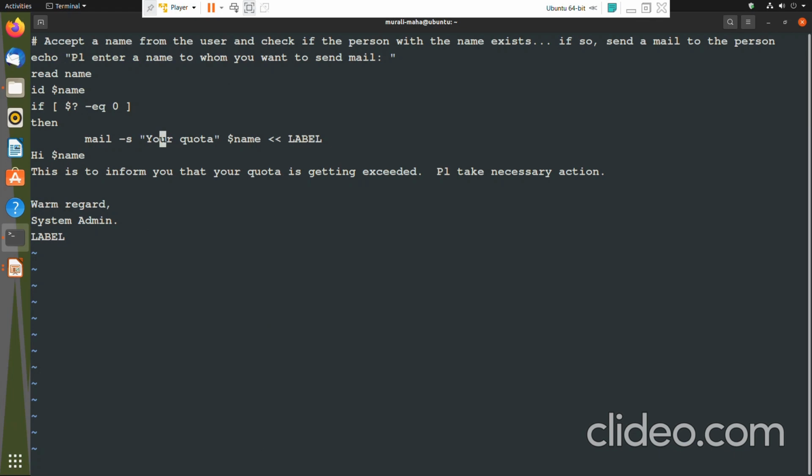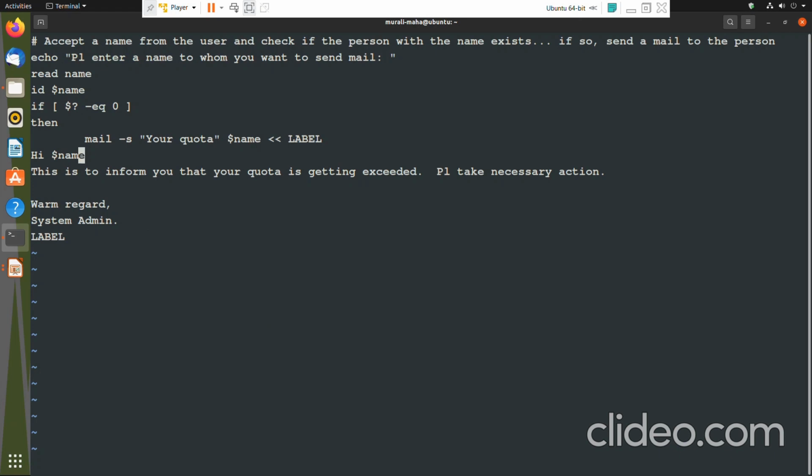So you can specify double less than followed by some label, and then you need to end that with the label. Whatever is between the two labels, the beginning label and the ending label, that set of lines is known as a here document. As a part of the here document, you can very well specify the variable names also. You can see I have given the variable name, hi $name. Yes, that is very much fine, it is accepted.